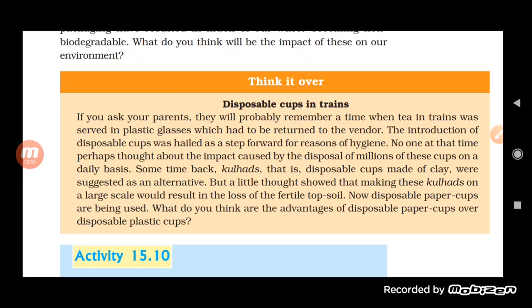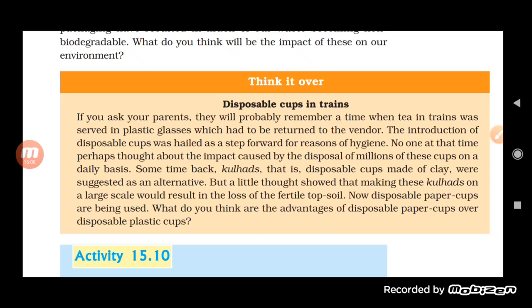Disposable paper cups are good, especially over plastic cups, because they are disposable, they are biodegradable, and they will not affect the fertility of the soil either.